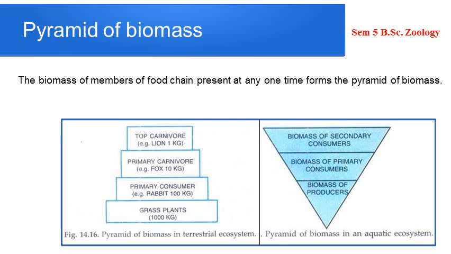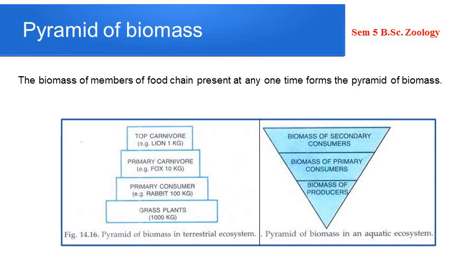Okay. So usually the pyramid of biomass can be either upright or inverted. From a terrestrial ecosystem, if you take a food chain, obviously it is upright, right? While from an aquatic ecosystem, it is usually inverted because the producers there are phytoplanktons, and they may be more in number, but when we take the biomass, it will be very light.